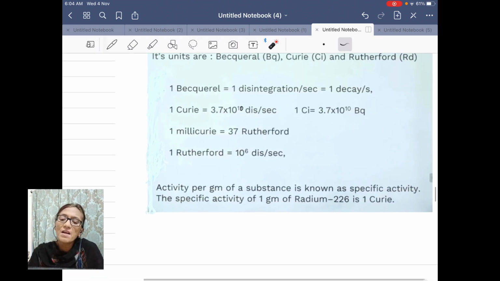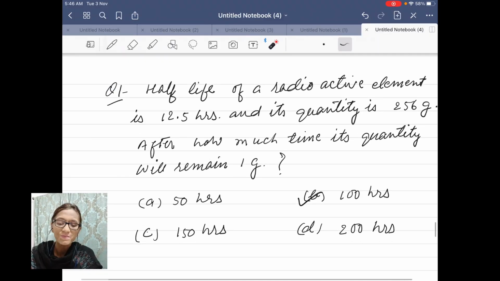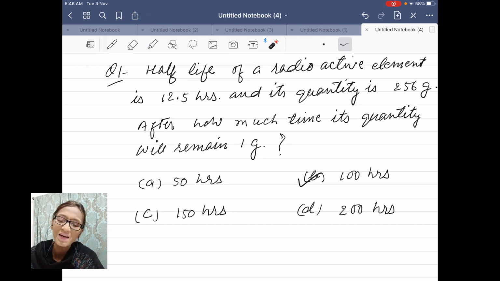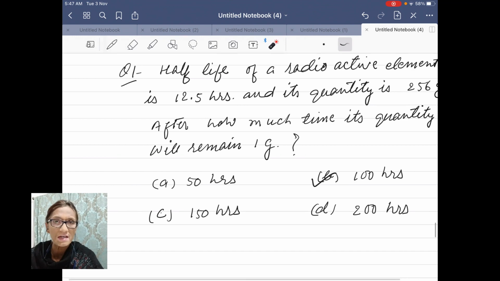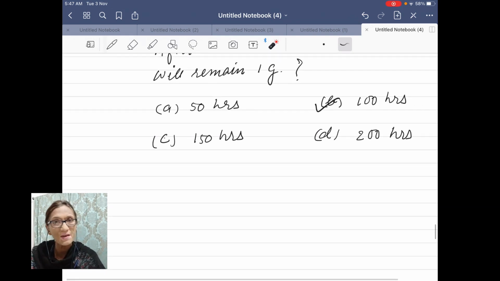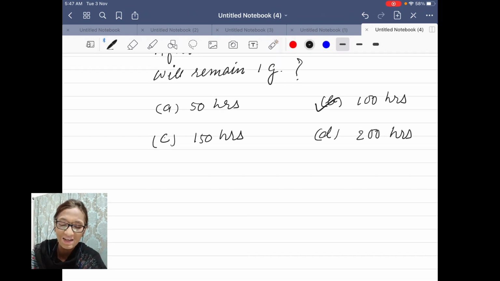So this was all about the theory. Now some questions related to these topics. Question number 1. The half-life of a radioactive element is 12.5 hours. Half-life is given and its quantity is 256 gram. After how much time will its quantity remain 1 gram? So you will be using the same equation that I had derived.